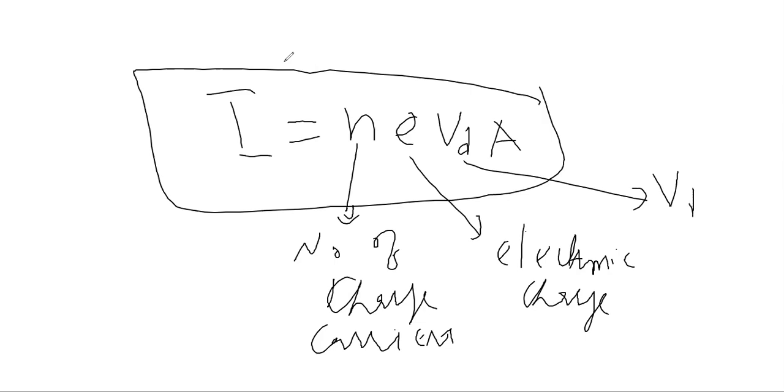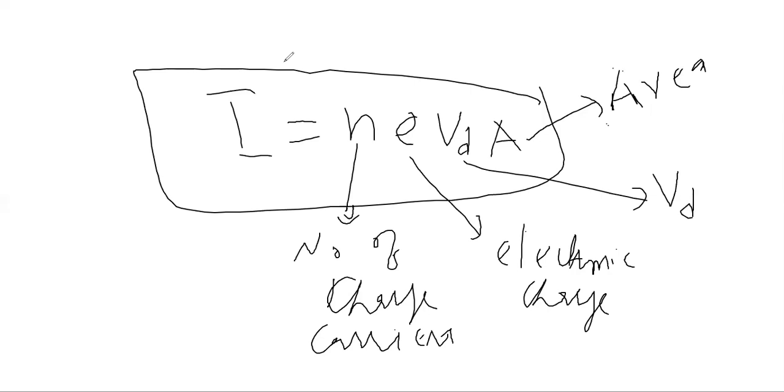If electrons move with a huge drift velocity, it means it will have a large current. And if a conductor has a large cross-section area, then more charges will flow across that conductor. Okay, so that is the expression for the current. That's the topic of current.